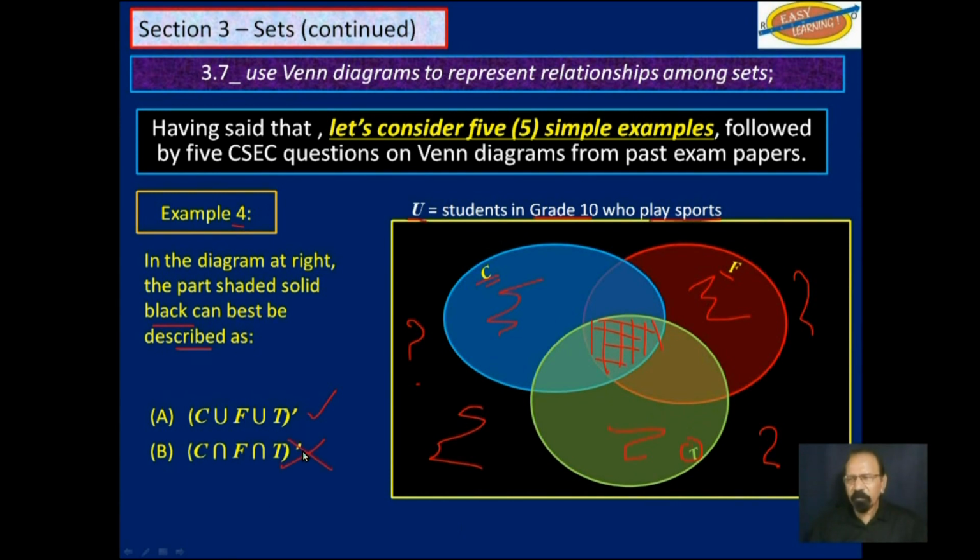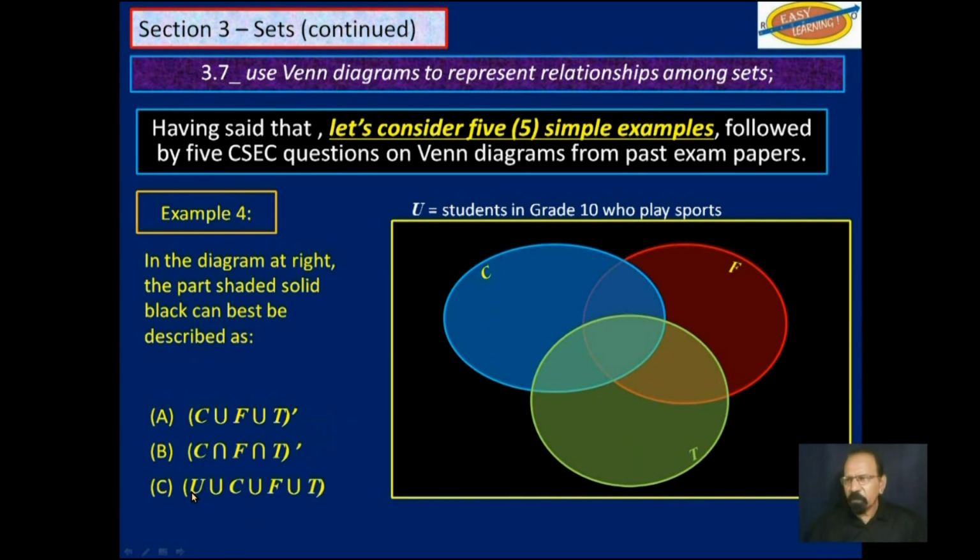That is wrong. Next choice, U union C union F union T. U by itself is everything. So no, that is out. And C union F union T, that would be everything in these ovals, not outside these ovals. So we are back to this. So A is the correct answer there. The black portion is everything outside of C and F and T, but within the universal set.